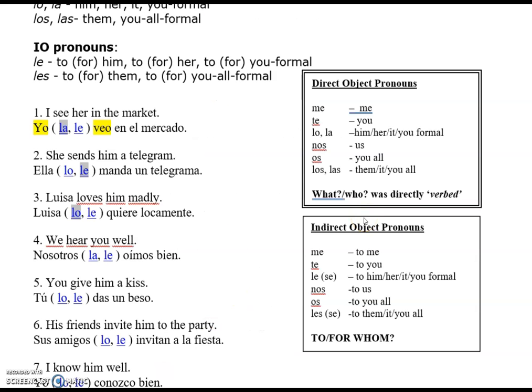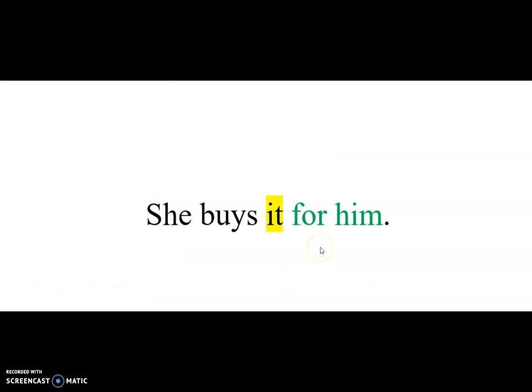Okay, well, I think then the other videos we'll watch, you'll see that, so you don't have to master this yet, but I just wanted to sort of explain it before we got into the next thing. So these are directs and these are indirects, and the big difference is me versus to me, you versus to or for you, him versus to him or for him. Sometimes the to him or for him is implied, though. It's not like you can rely on your English here.